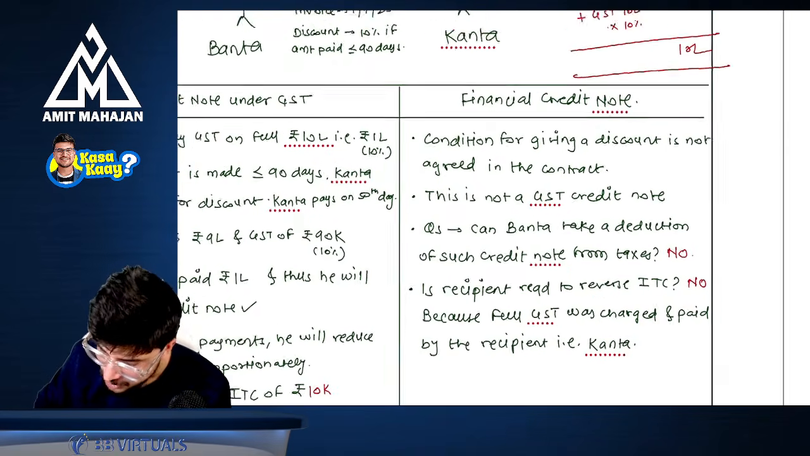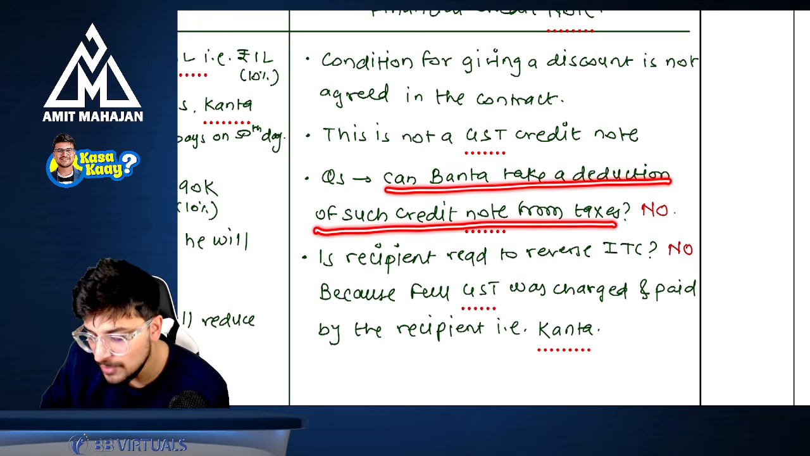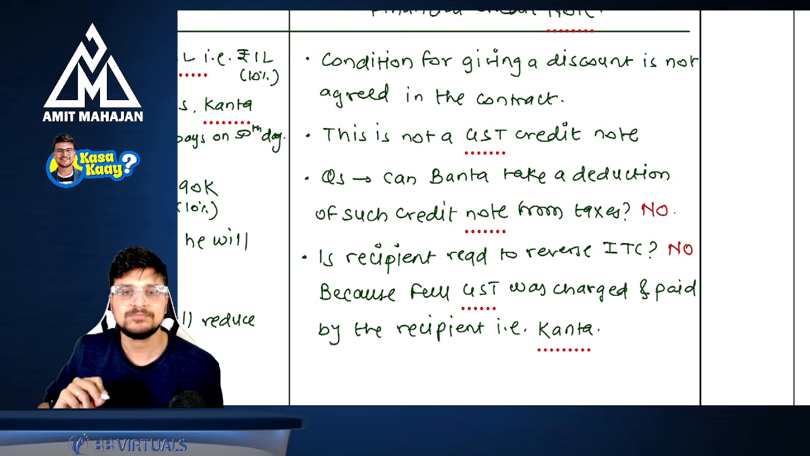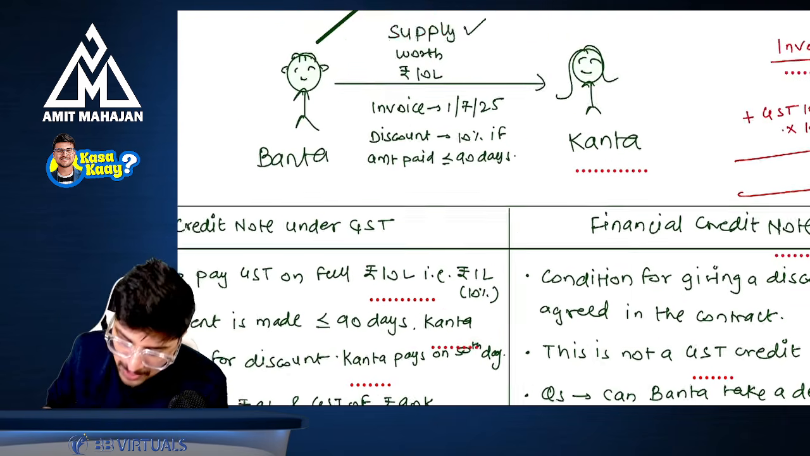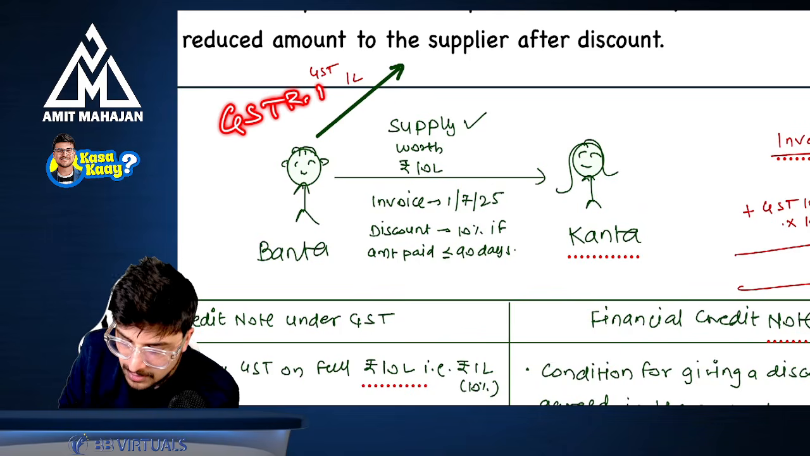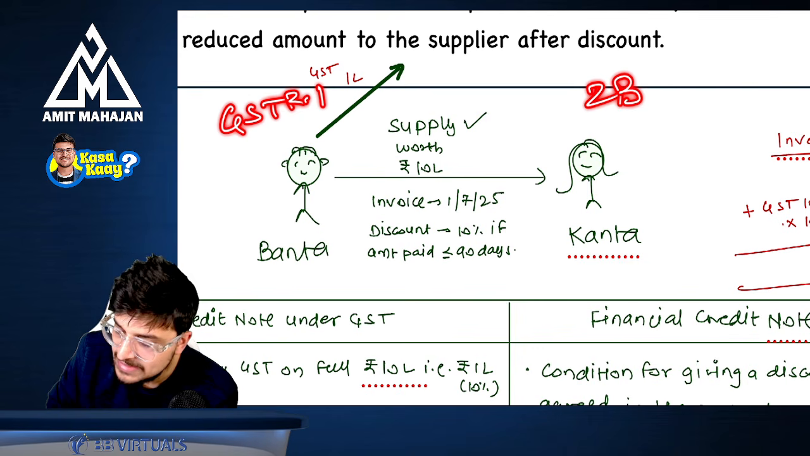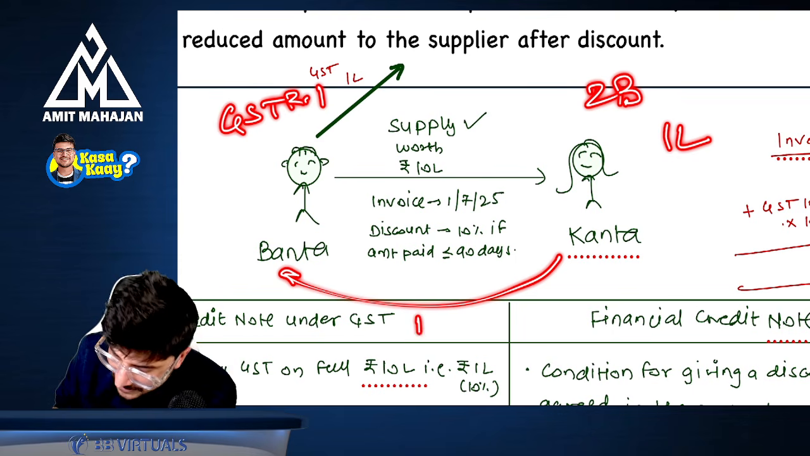Are you understanding? So the question is, can Banta take a deduction of such credit note from taxes? Answer is no. Okay. Is the recipient required to reverse the ITC? No, right? Because when she filed GSTR1, she got her ITC in GSTR2B of 1 lakh. But when Kanta paid 1 lakh only, no?